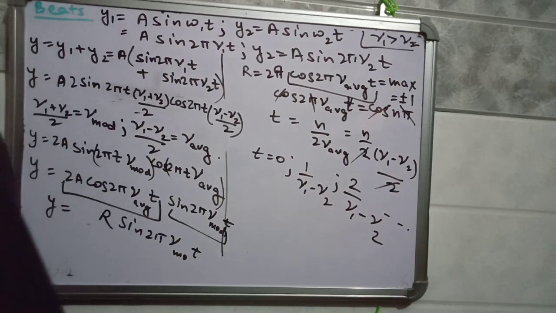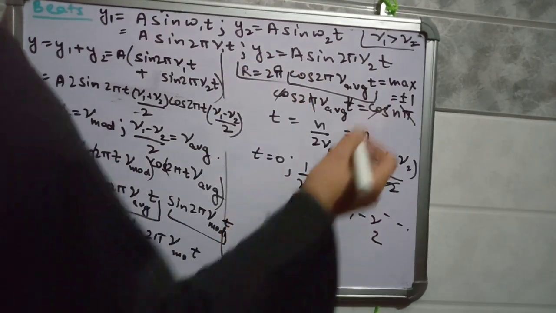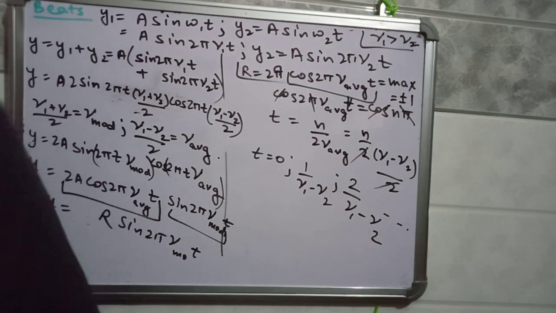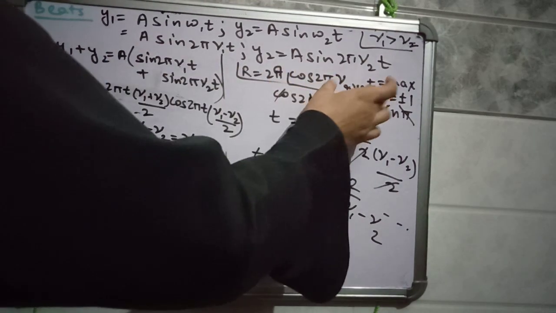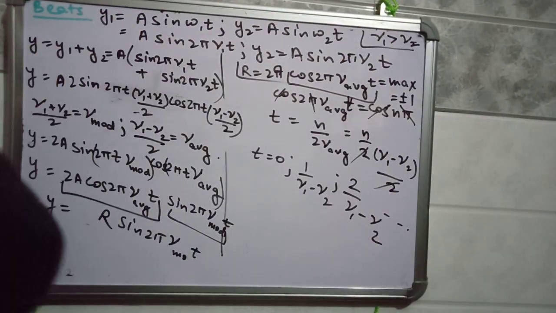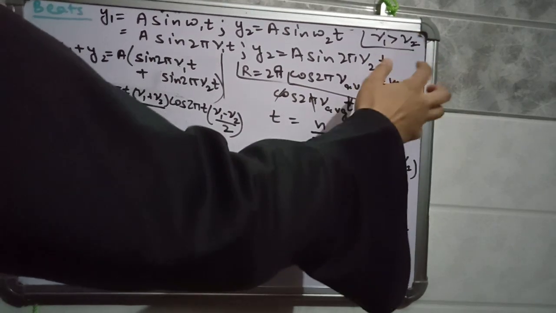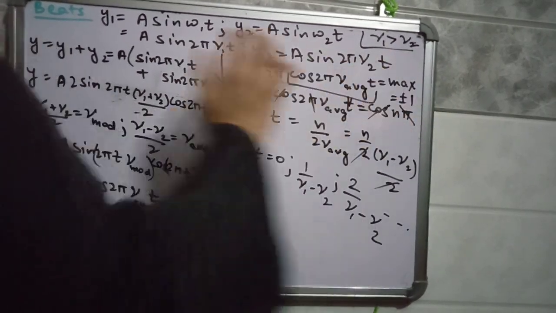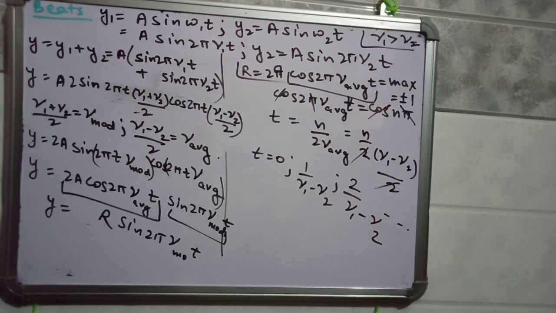Similarly, you can find when this wave has the minimum amplitude. That is when the function becomes 0. At 90 degrees cos is 0, so odd multiples of pi by 2 will give cos equal to 0. In a similar way you can find the times when the beats have zero amplitude.